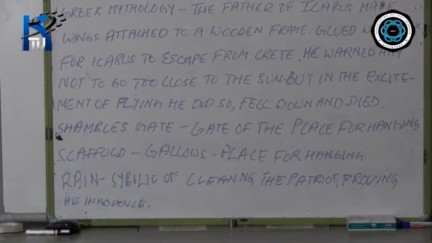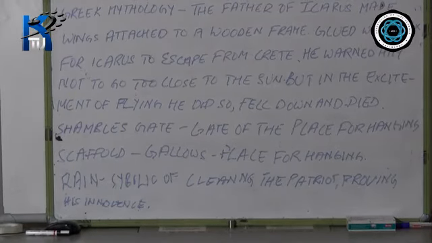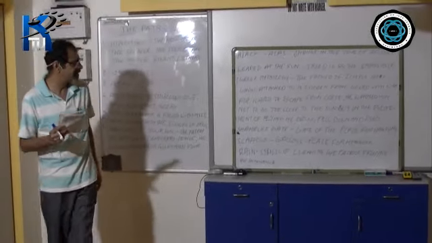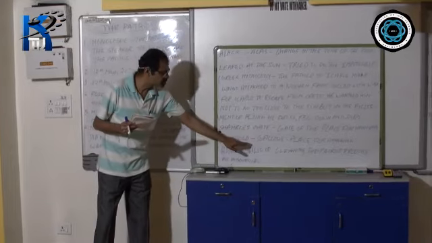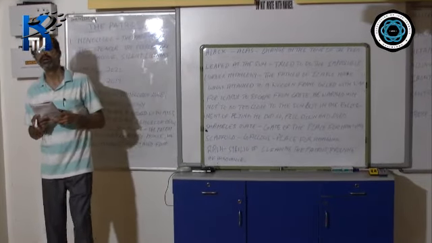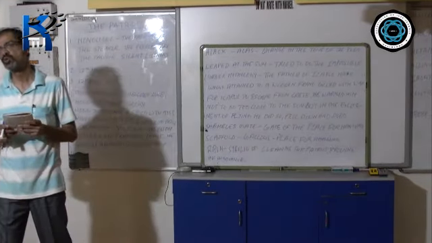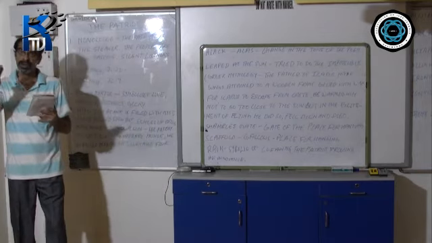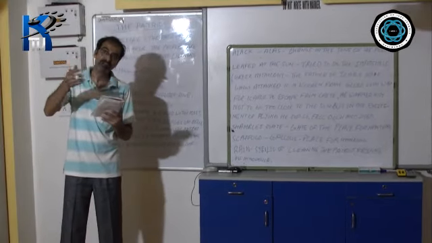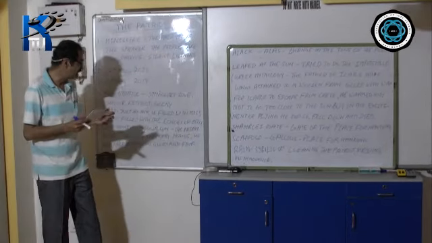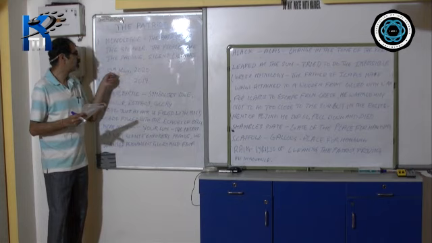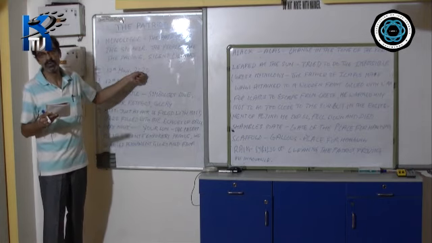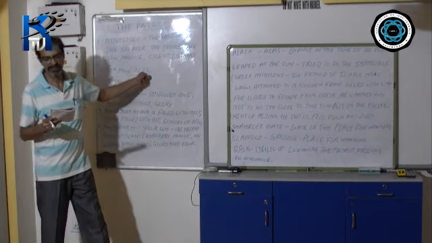So people had gathered not on the roadside, not on the rooftops, but they had gathered near the gate or the spot where the patriot was supposed to be hanged to death. Now see the reaction of the people on this day, that is 12th May 2020, when the patriot is supposed to be hanged to death.